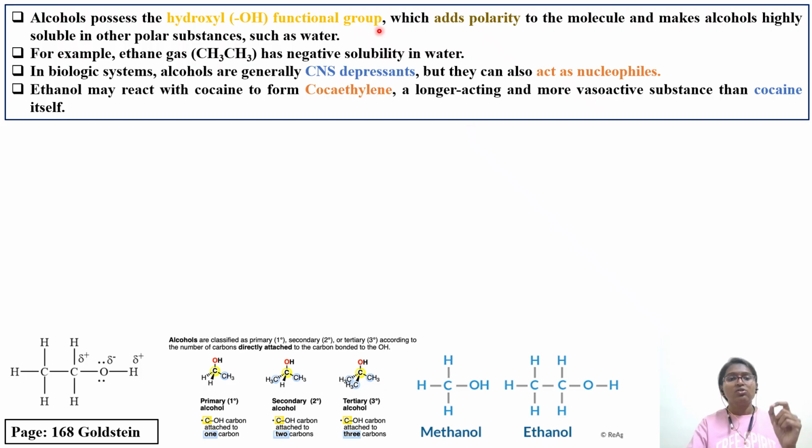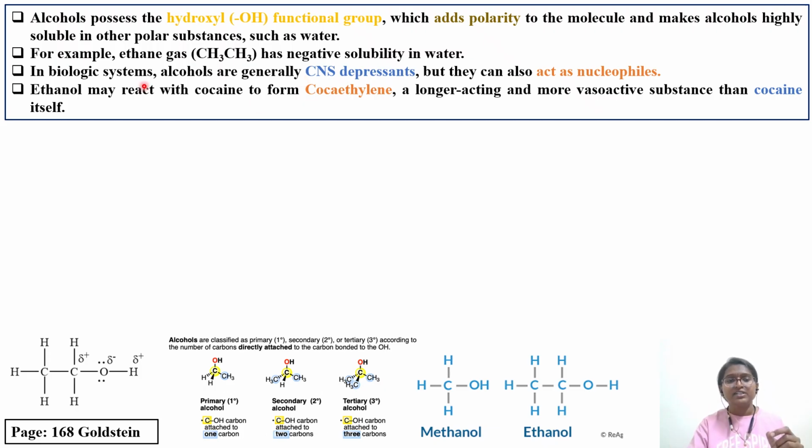Alcohol possesses an OH group, that is the hydroxyl functional group, which adds polarity to the molecule and makes alcohol highly soluble in other polar substances such as water. That's why alcohol is always consumed along with water, because it is miscible. Because of the polar nature of this one. Why it has polar nature, we'll discuss. Example, ethane gas. Ethane is C2H6, CH3, CH3. Two simple methyl groups are there. It is negligibly soluble. See, straight chain alkanes you take, whether it is methane, ethane, propane, hexane.